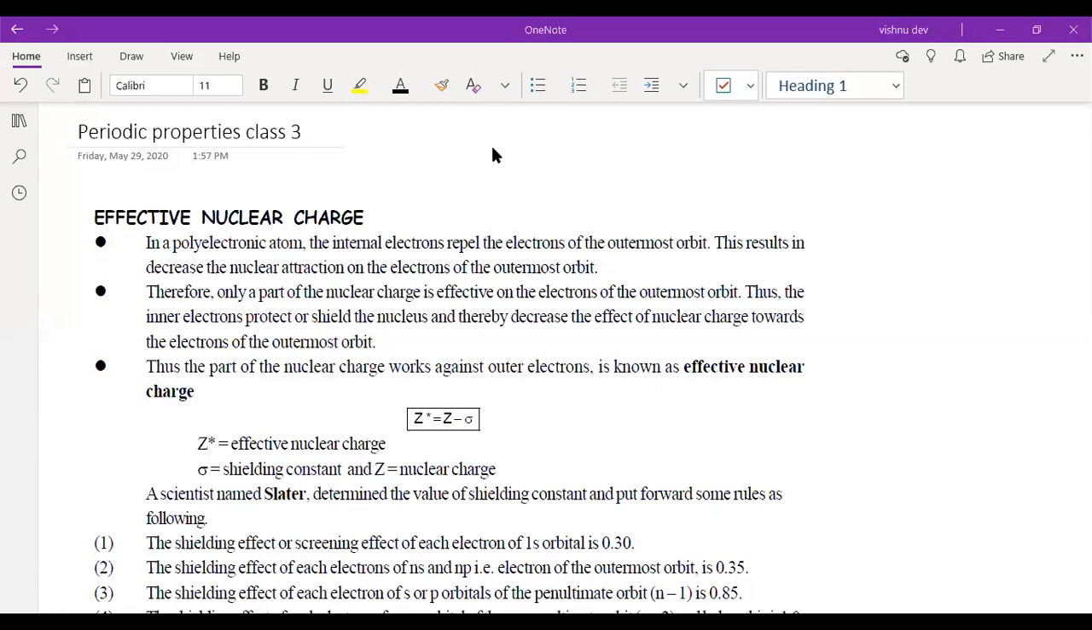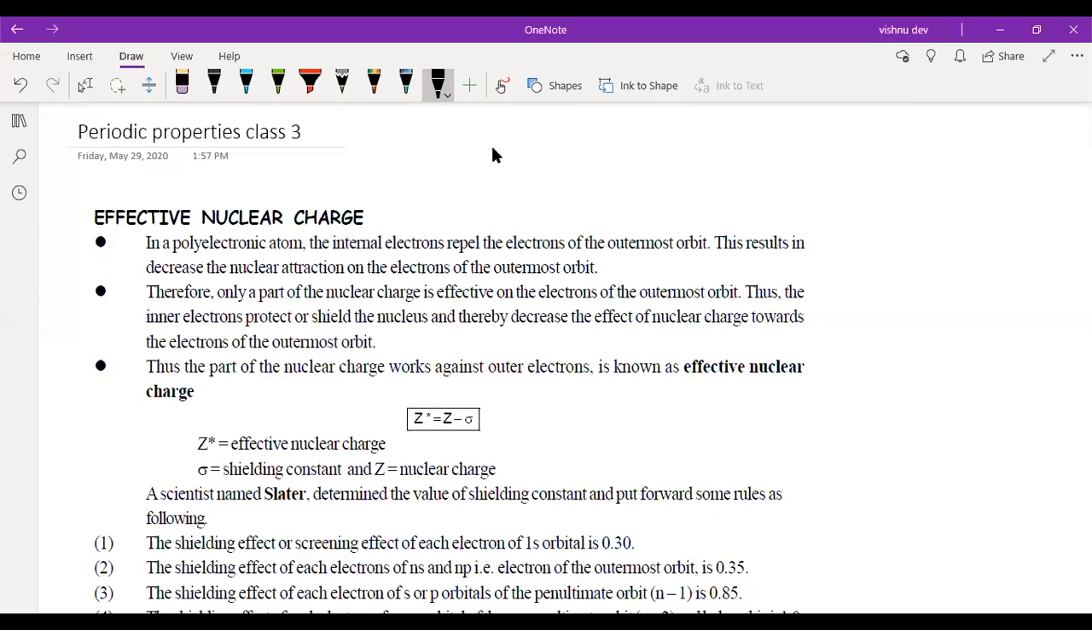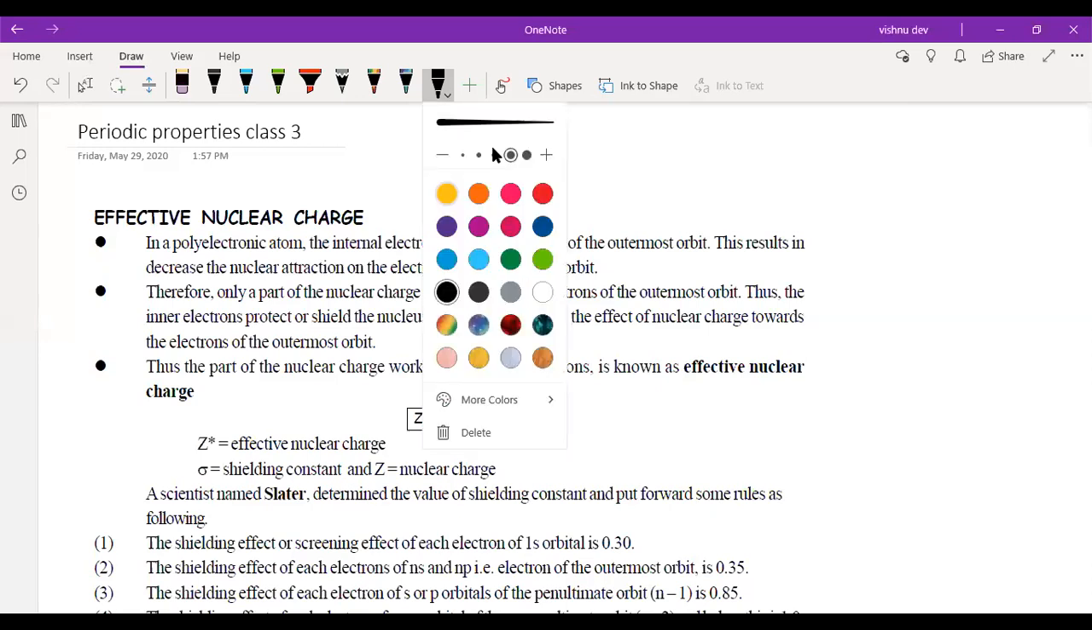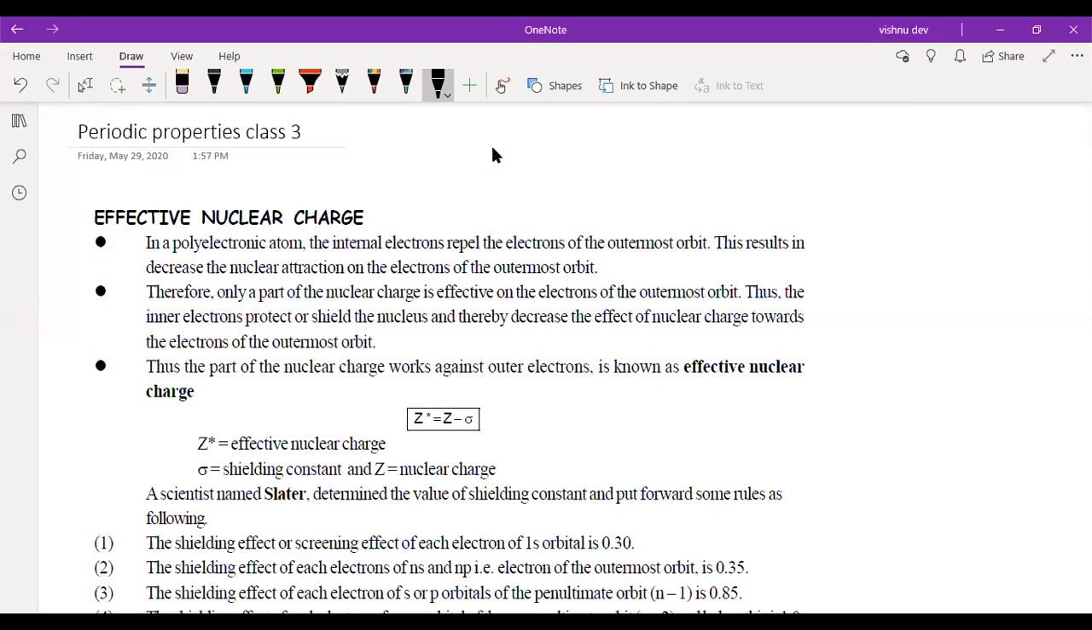Now most of you have asked, what is this effective nuclear charge? So I'll explain what is effective nuclear charge. When we talk about any element, suppose we talk about sodium.